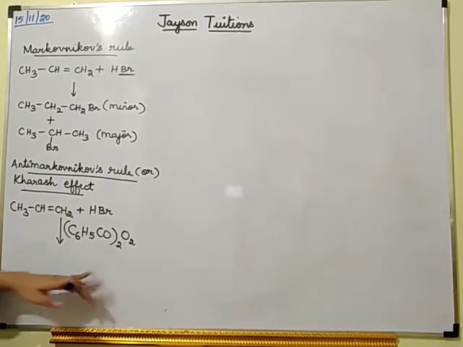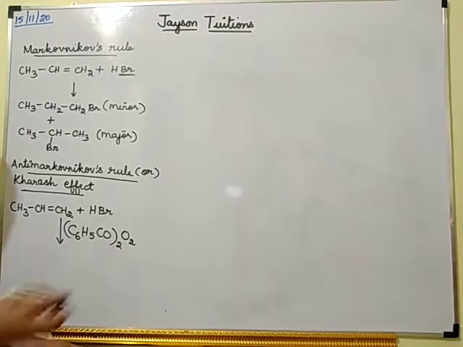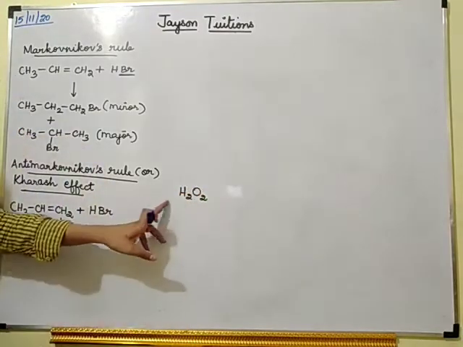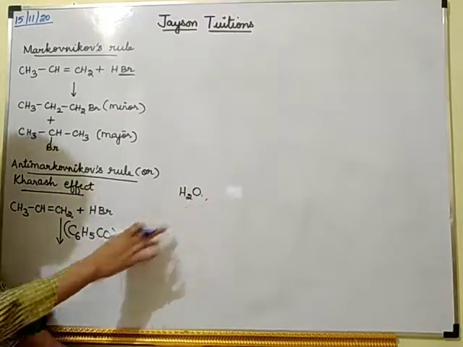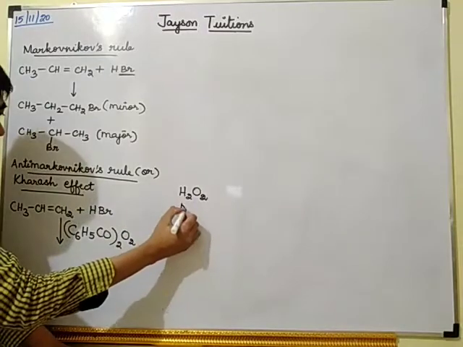C6H5COO2. If there is O2, for example, H2O is water but H2O2 is hydrogen peroxide.